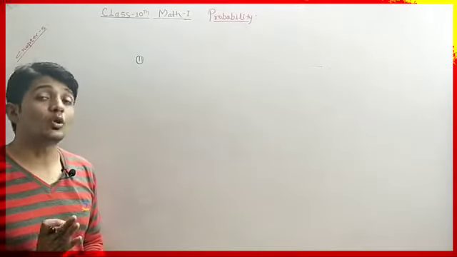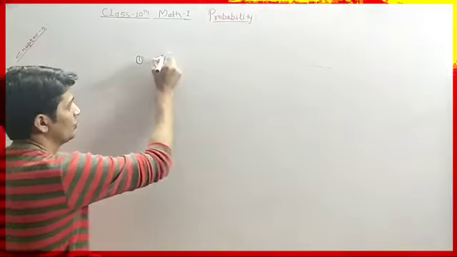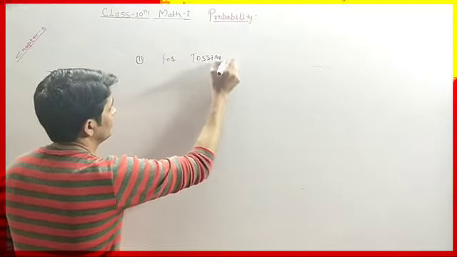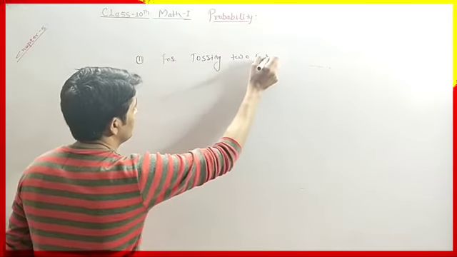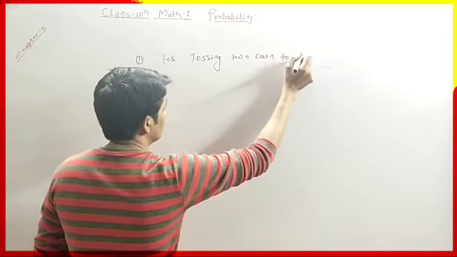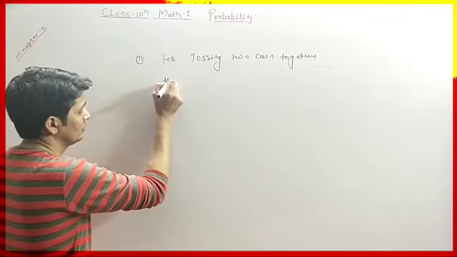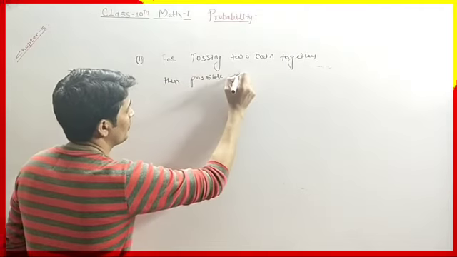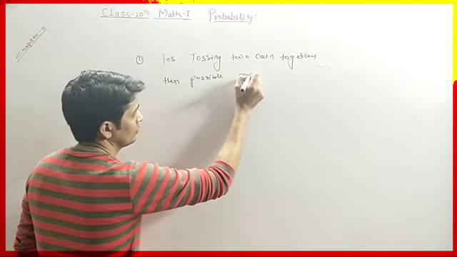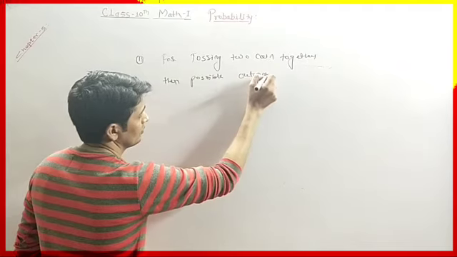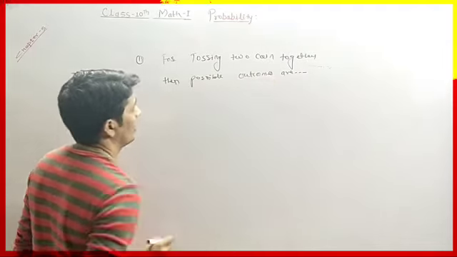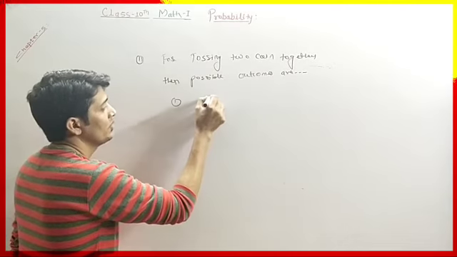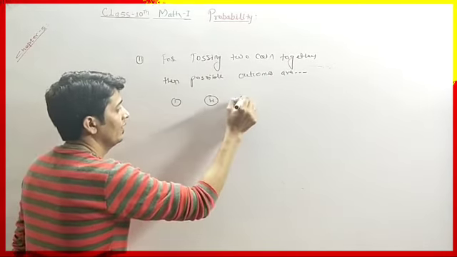Now we will understand tossing two coins together. For tossing two coins together, the possible outcomes are, so what are the outcomes if we toss two coins? See, for the first coin we have head and tail.